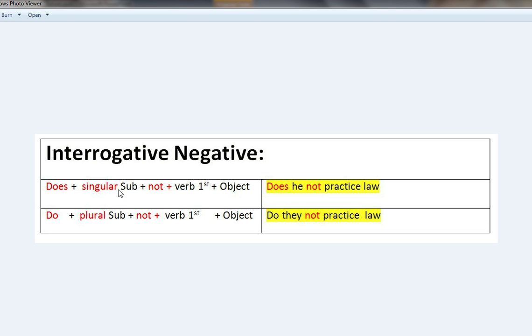So what you have to do here is put the subject in between does and not, or between do and not, according to the subject type. If the subject is singular, put the subject between does and not. If plural, then between do and not. So it simply will be does, subject, not, verb first form, and object. It will be does he not practice law or do they not practice law. Just because of the subject, does and do will be replaced.